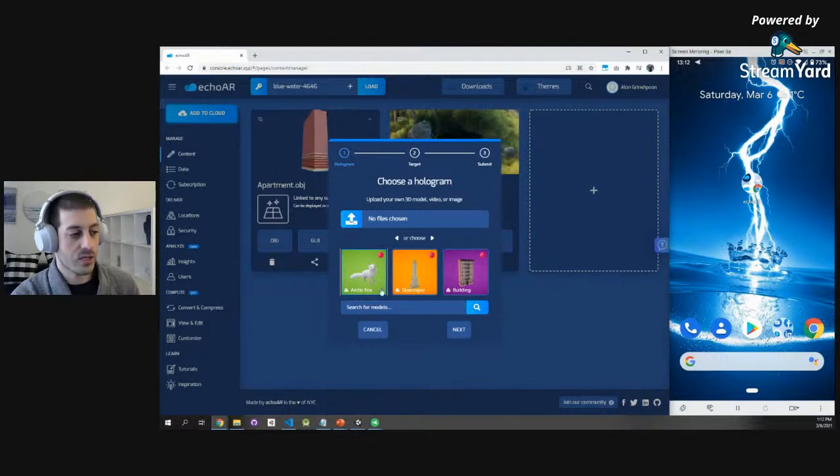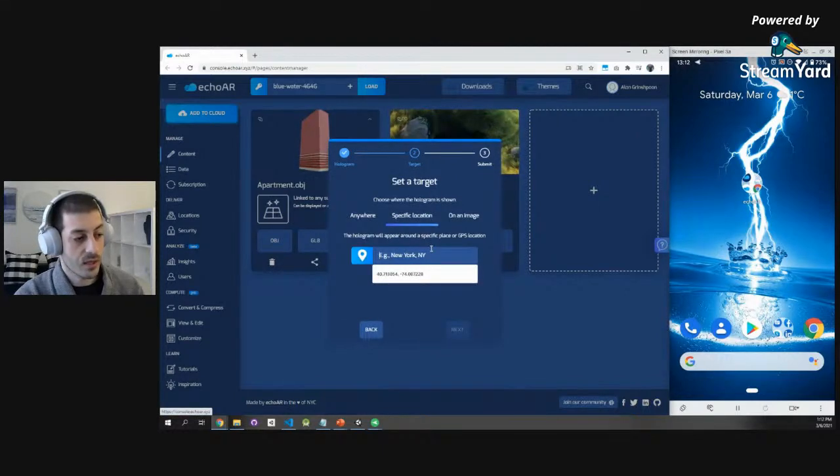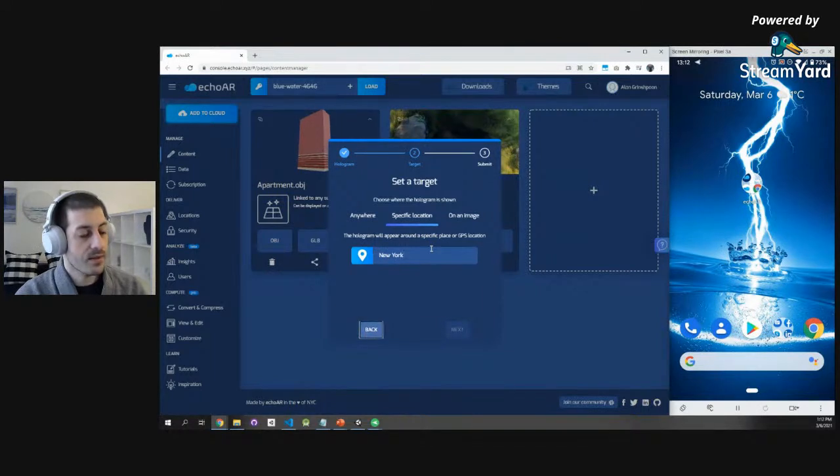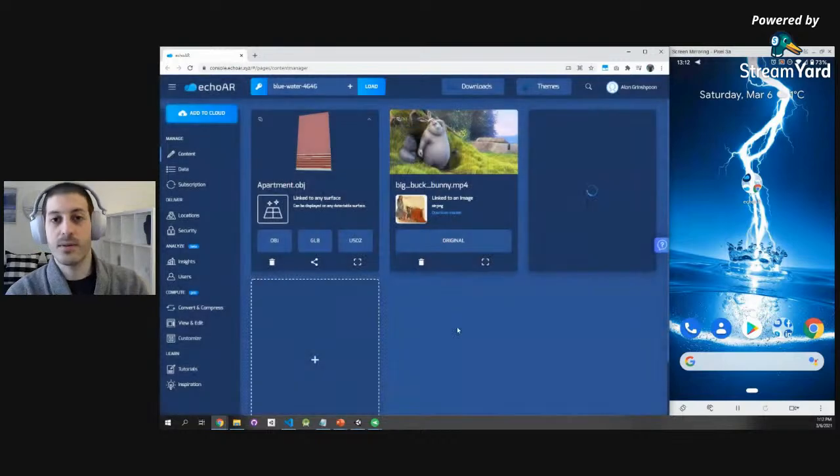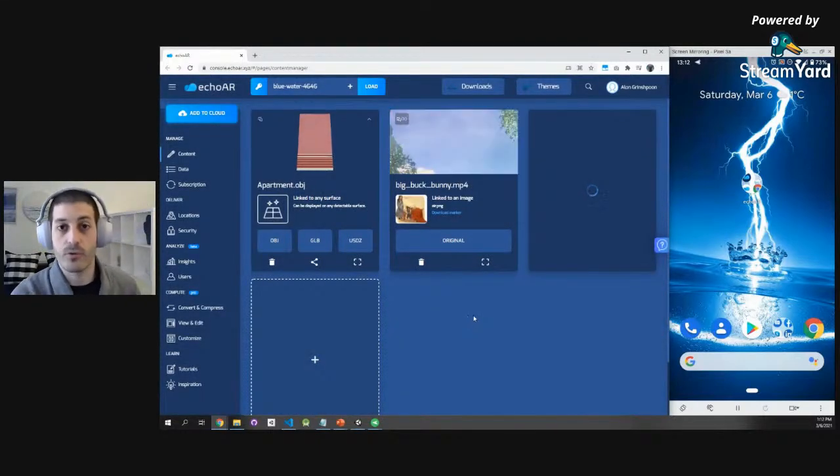Another thing that you can upload is assets and put them in specific locations. For example, if I put this 3D model, let's say in New York, I can build an app that when people open it in New York, they're going to see the Empire State Building, but when you open it in San Francisco, you're going to see the Golden Gate Bridge, for example.